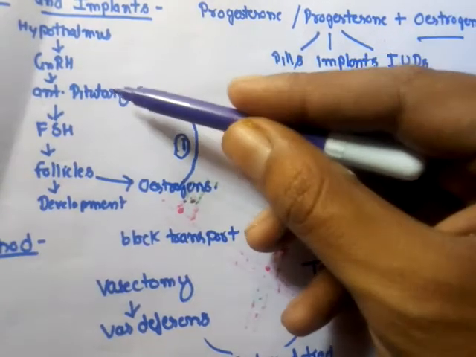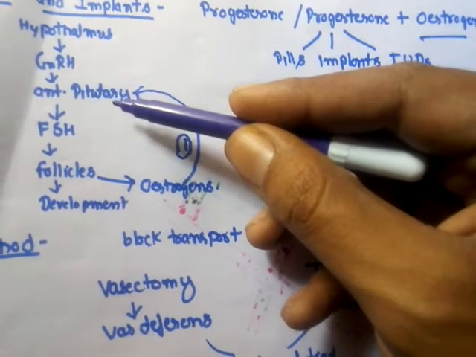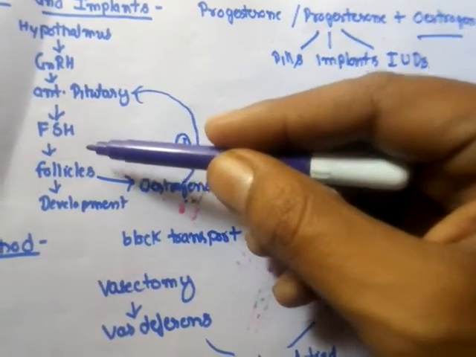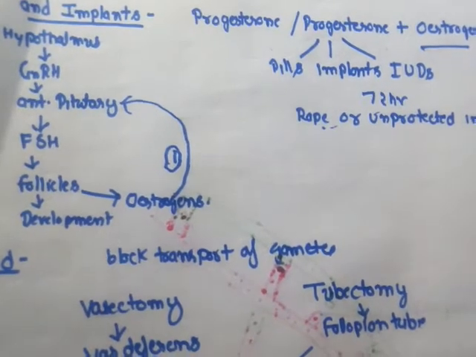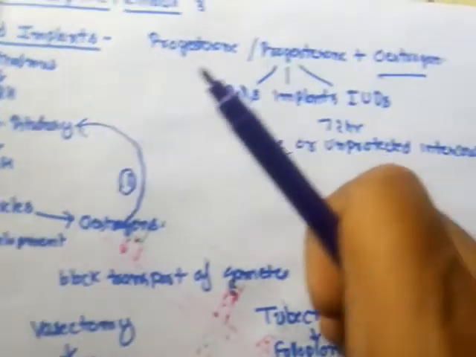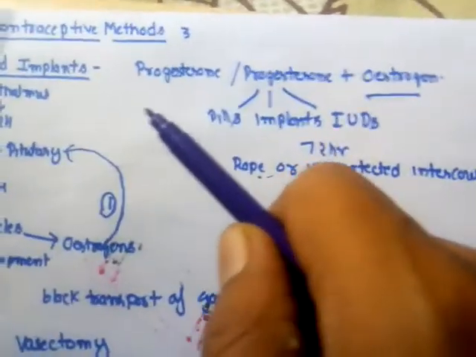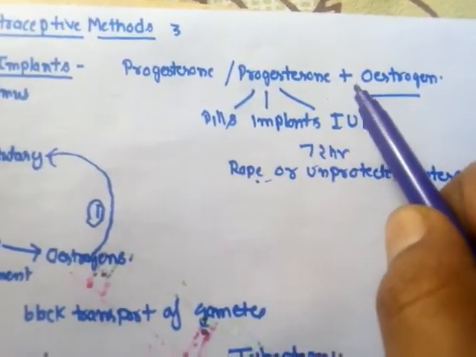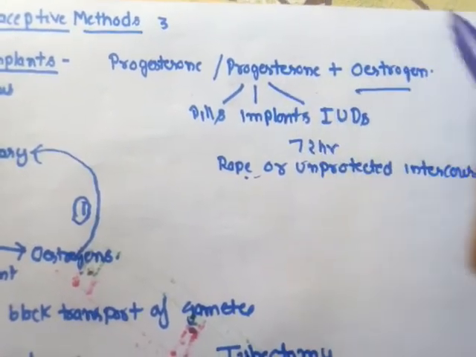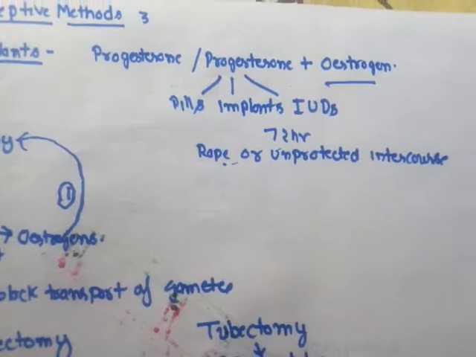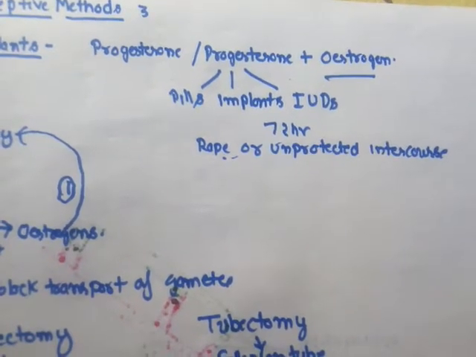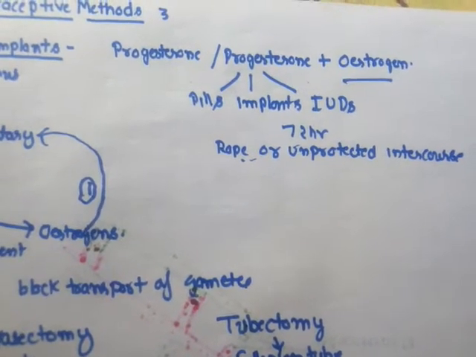And when the level of estrogen rises in the blood, that high level of estrogen causes a negative feedback on the pituitary and inhibits the release of FSH from the pituitary. That means the high level of estrogen in the blood can stop the release of FSH from the anterior pituitary. So in these implants and even in the oral contraceptive, the female is consuming estrogen and the combination of estrogen with progesterone. So by this the level of estrogen in the blood of the female gets raised, and that high level of estrogen stops the release of FSH.